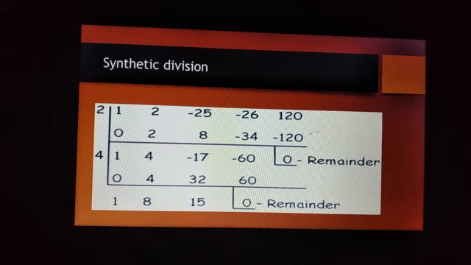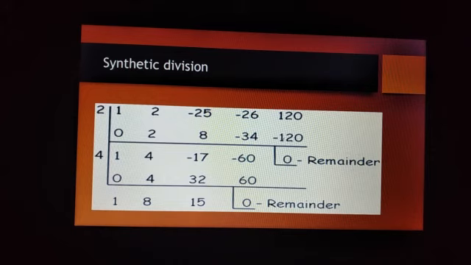For the first term we put 0, and 1 plus 0 is 1. So put 1, and 1 into 2 is 2. 2 plus 2 is 4. 2 into 4 is 8. Minus 25 plus 8 is minus 17. Minus 17 into 2 is minus 34. So minus 34 minus 26 is minus 60 we got. Minus 60 into 2 is minus 120. So plus 120 and minus 120 get cancelled. 0 we got. So here x to the power of 4 goes.